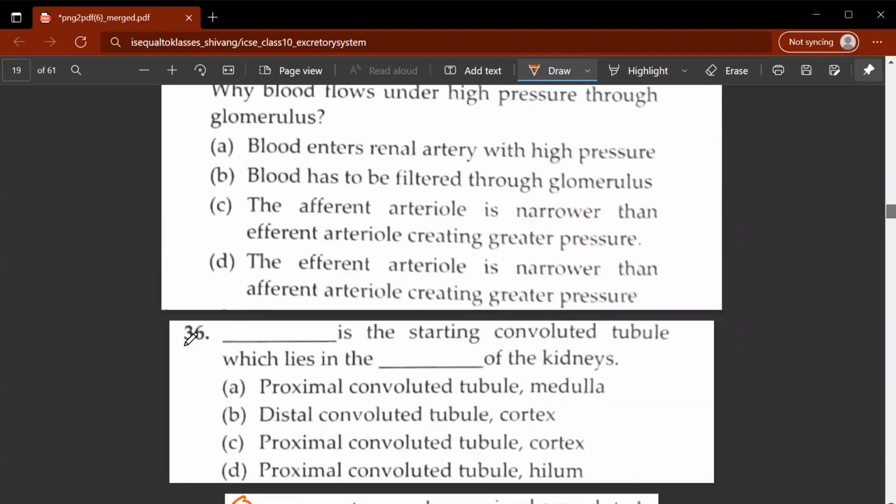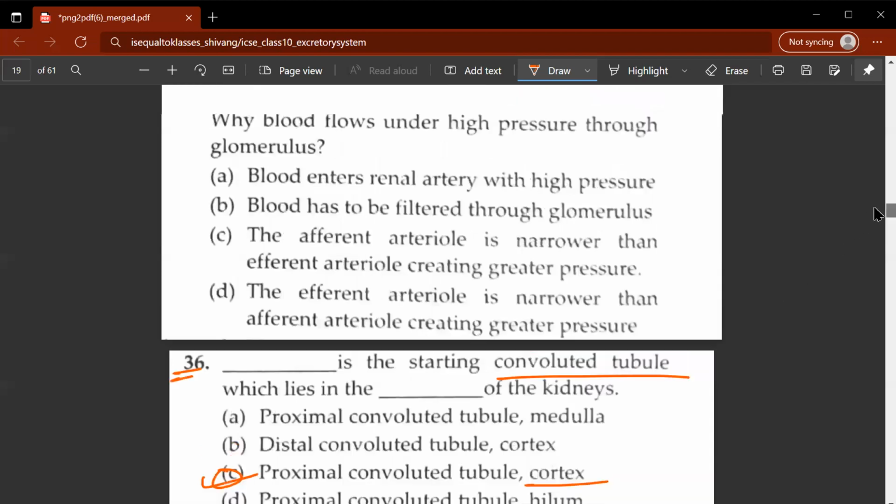Okay, let's move ahead. 36th question. Dash is a starting convoluted tubule which lies in the dash of the kidneys. So this would be C. You have the proximal convoluted tubule, and then you have the cortex. So proximal convoluted tubule is a starting convoluted tubule, and distal convoluted tubule is the end convoluted tubule.